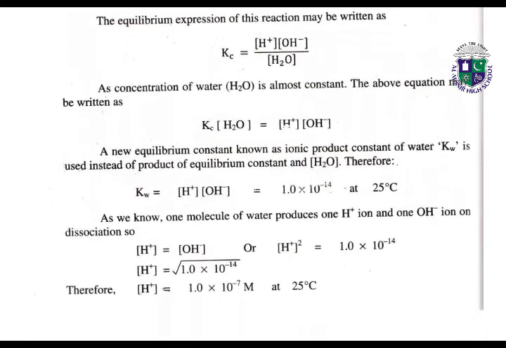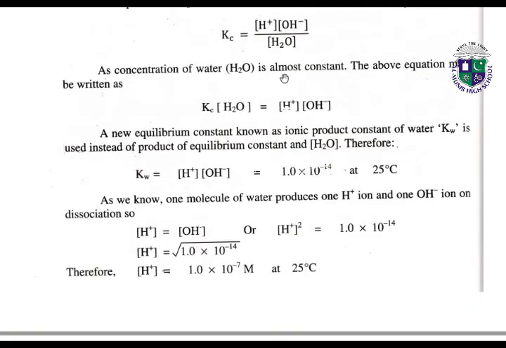As the concentration of water is almost constant, हमें पता है जो concentration है पानी की वो हमेशा constant ही रहती है ज़्यादातर, तो हम above equation को ऐसे भी लिख सकते हैं Kc[H2O] is equal to [H+][OH-] because of the concentration of water which almost remains constant. So a new equilibrium constant, हम एक new equilibrium constant भी मालूम कर सकते हैं, which is equal to the Kc[H2O]. So Kw is our new constant of water which is equal to Kc[H2O].